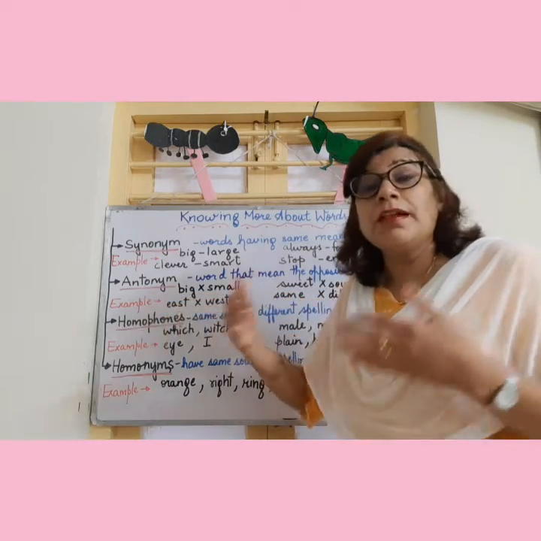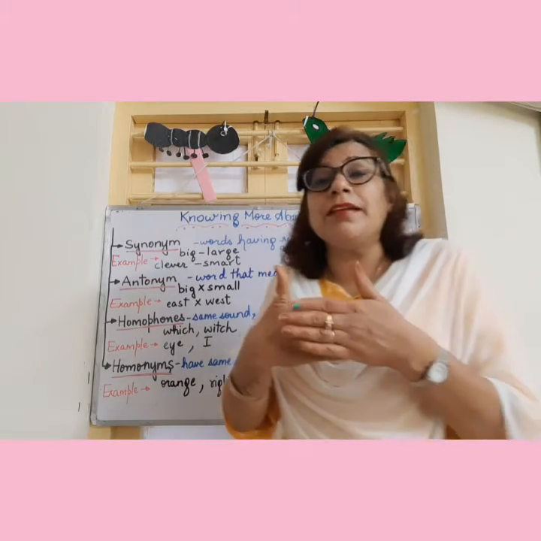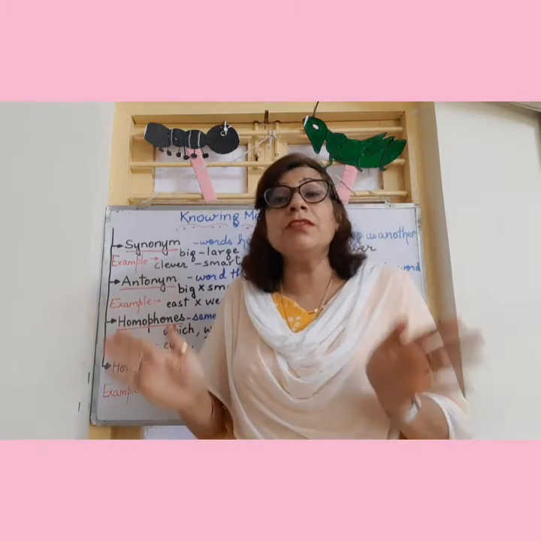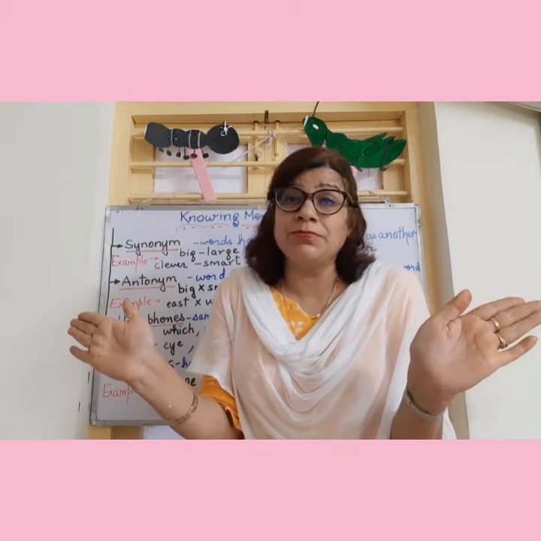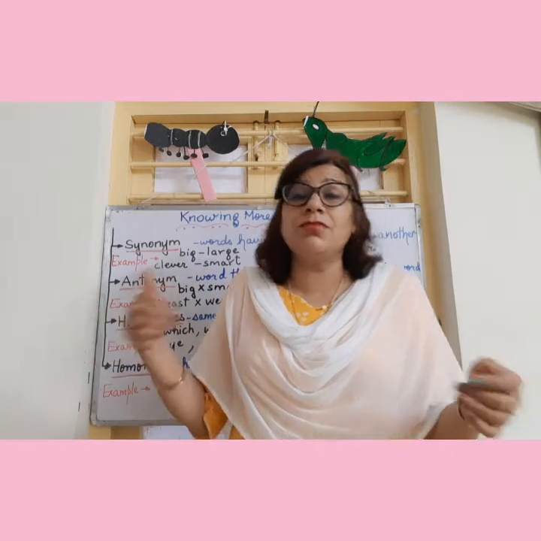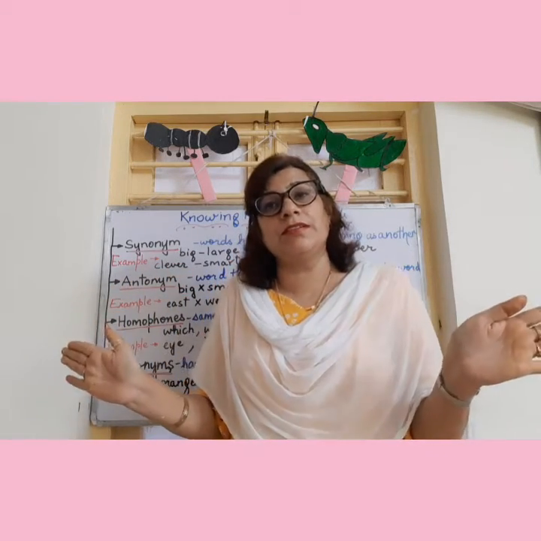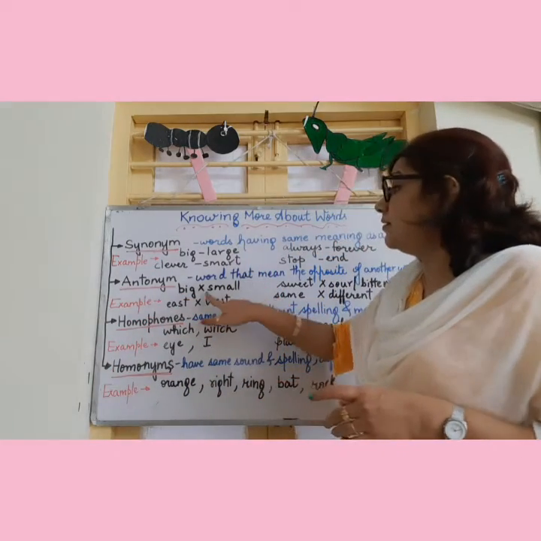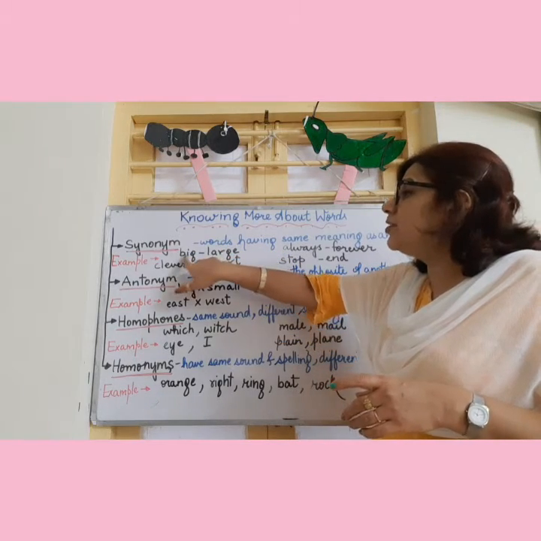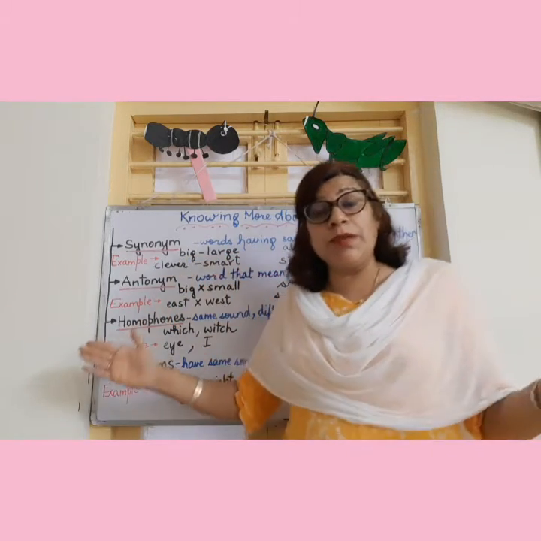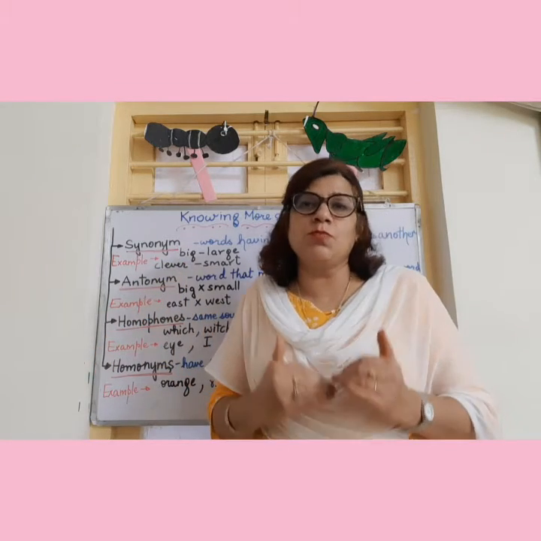Then antonyms. Antonyms, opposites. Synonyms, same, and antonyms, opposites. That means two words or phrases which have absolutely opposite meaning. One is north, one is south. Opposite. Synonyms will go in this direction, antonyms will go in this direction. Antonyms, example, big, small. Now just above we learned that the synonym of big is large. We can use big, we can use large for the same thing. But the opposite of big is small.